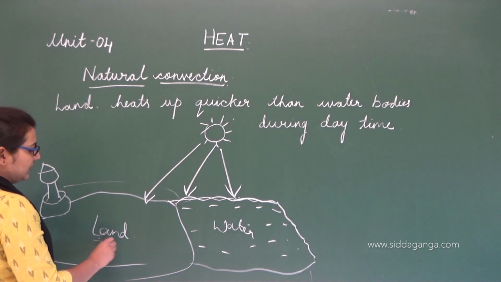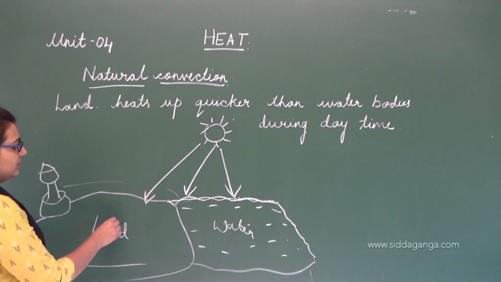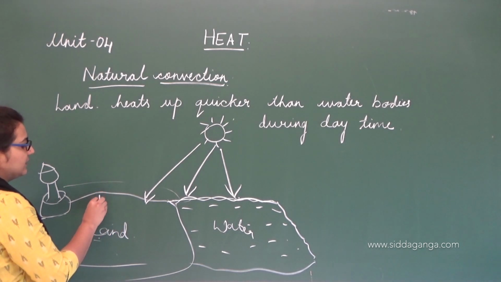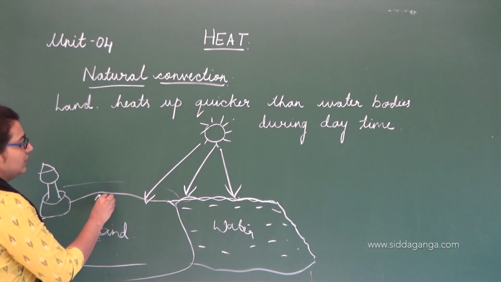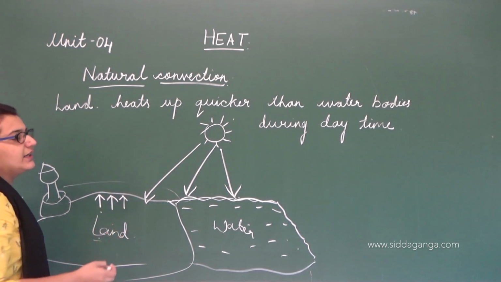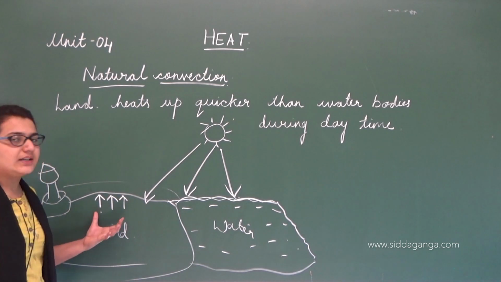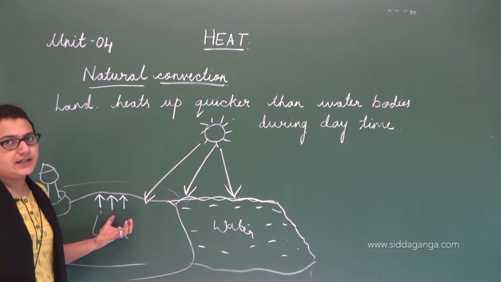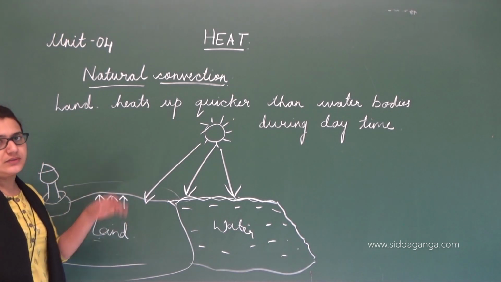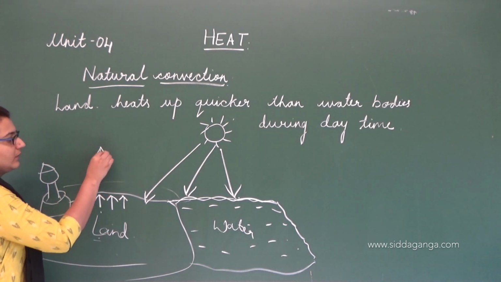So when this land heats up quickly, what happens? The air molecules present on the land surface get heated up and they move upwards, they move above.